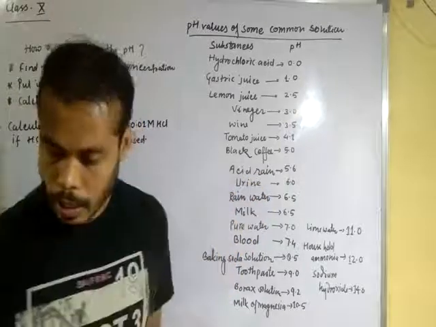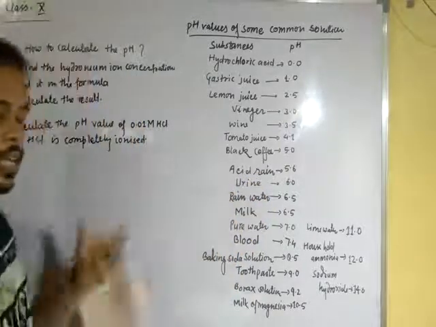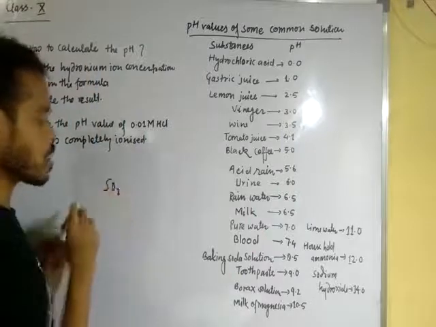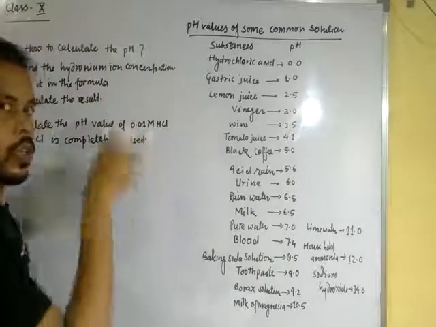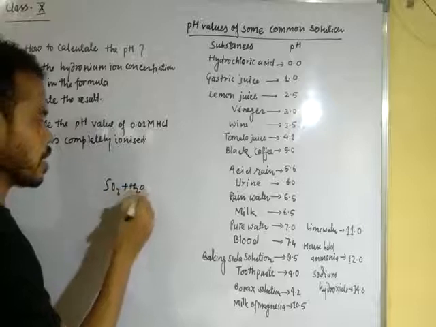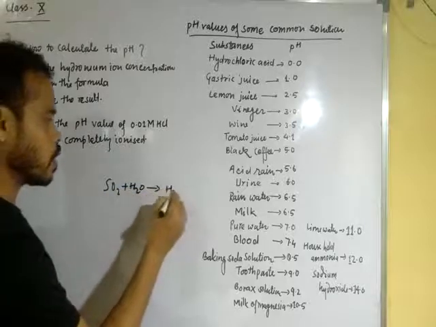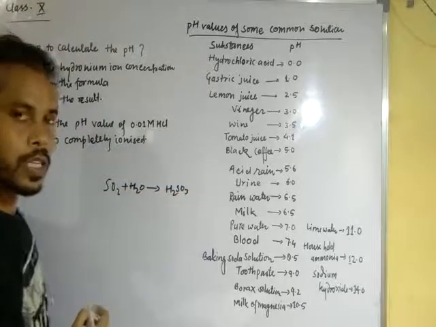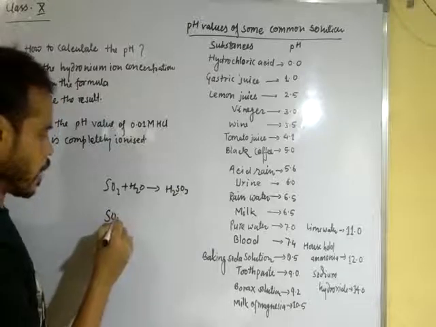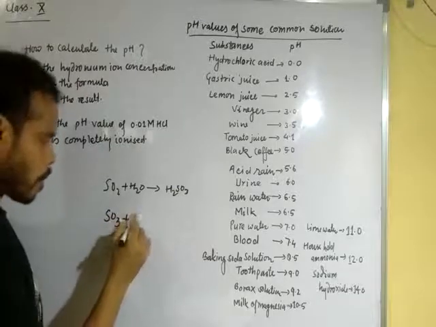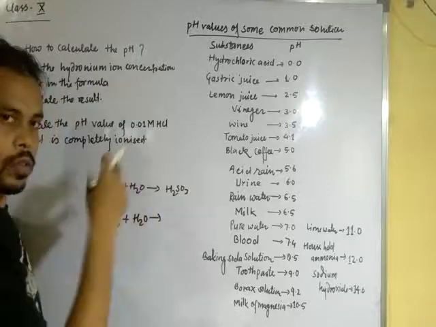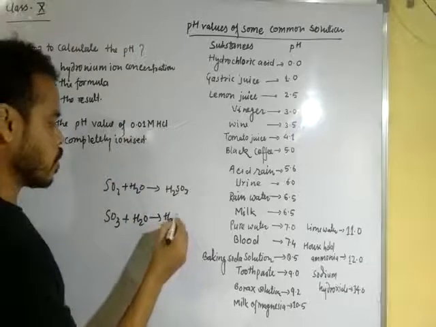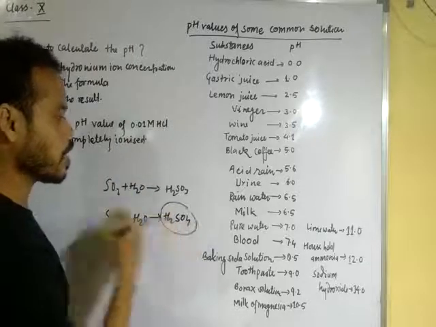Acidic rainwater happens when atmospheric sulfur dioxide comes in contact with H2O to form H2SO3, sulfurous acid. If sulfur trioxide mixes with H2O, it forms H2SO4, sulfuric acid.